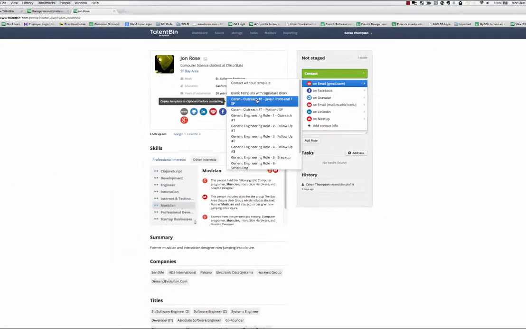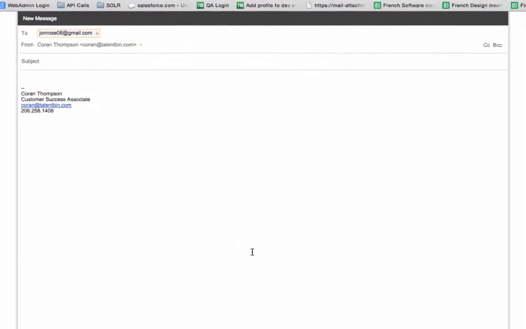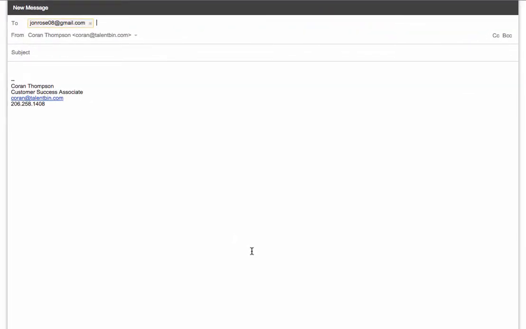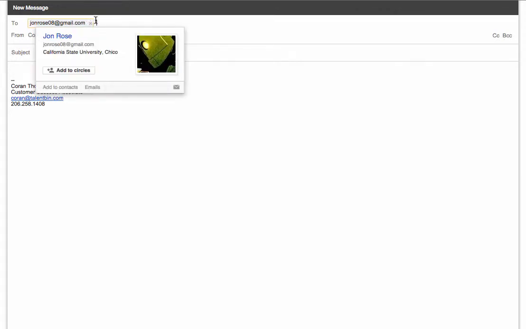So we go ahead and select it, and then it will launch a mailto link, which will feed us into whatever your default email client is. Now in my case, since TalentBin Mail runs through Google Apps Enterprise, it gave me a Gmail message compose screen. If your email goes through Exchange Web Services or Office 365 or some other flavor of Outlook, rather than this screen, you will be seeing a new message compose screen in your Outlook. But either way, it'll be an email directly from your email client, and then the candidate's email address will be loaded in, ready for you to reach out.